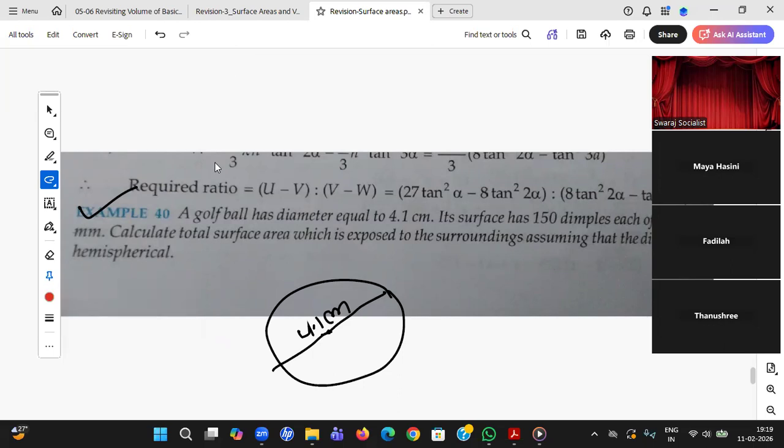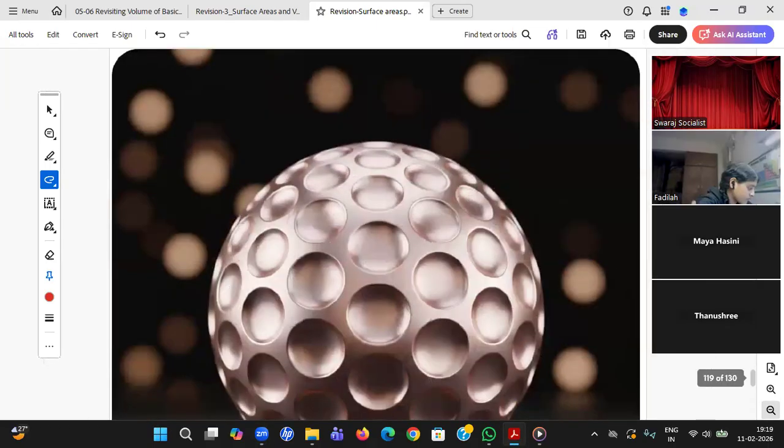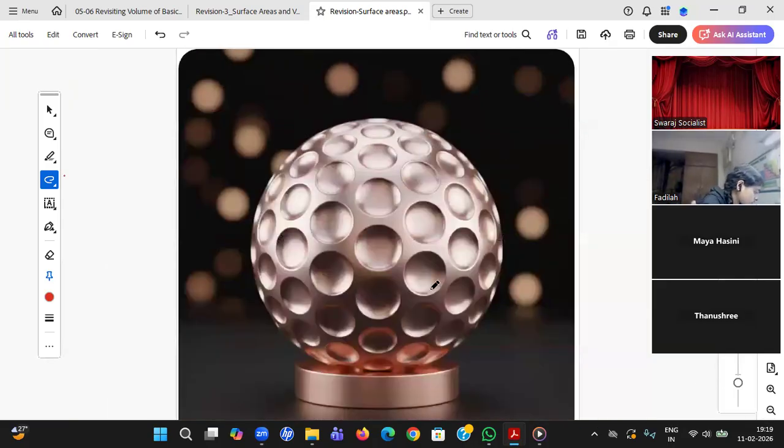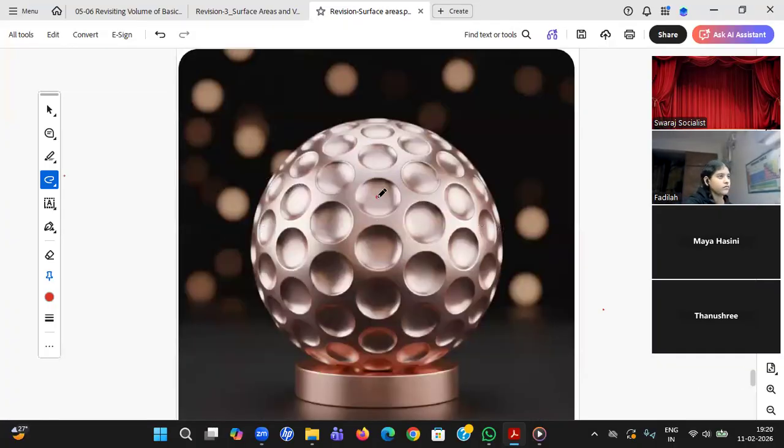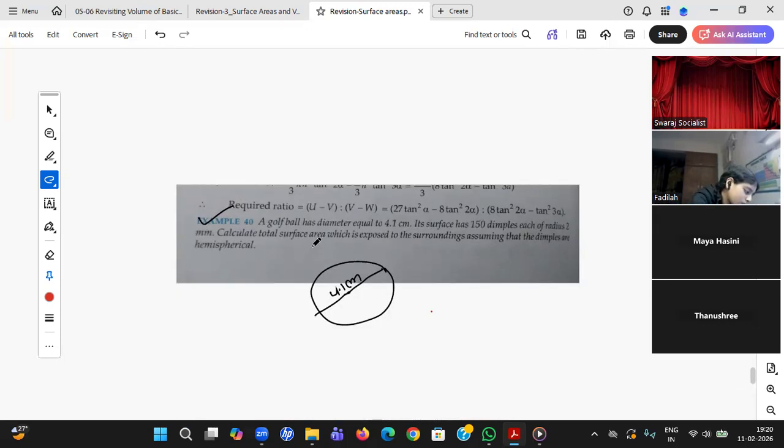Very good, absolutely right answer, Ankita. So you see, this is a golf ball. In the golf ball, the diameter is equal to 4.1 and the surface is having 150 dimples, each of radius 2 mm. Okay, surface has 150 dimples, each of radius 2 mm. So the radius from here to here, this is 2. Calculate the total surface area which is exposed to surrounding, assuming that the dimples are hemispherical.